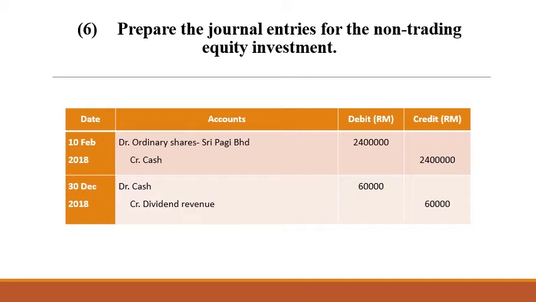On the 30th of December 2018, we will debit cash account at the value of 60,000 ringgit and credit dividend revenue account 60,000 ringgit. This is to record the dividend received.